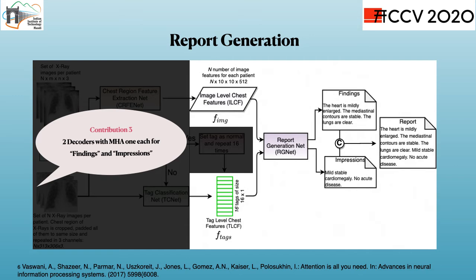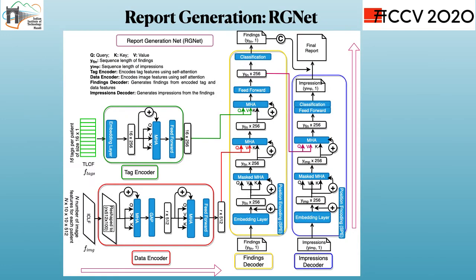Report generation operates in two steps. First, RGNet takes an image and image features and tags to generate findings. Then in step 2, it takes findings to generate impressions. Finally, findings and impressions are concatenated to form the full report. This is our third contribution to the work.